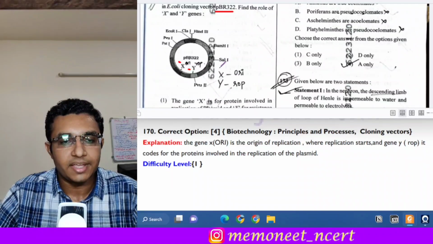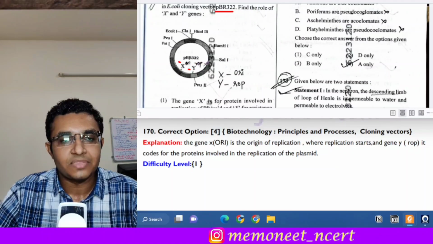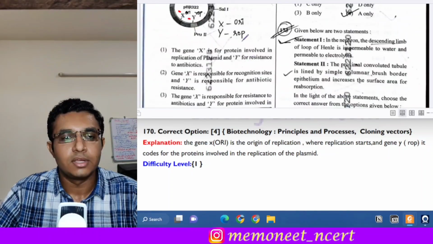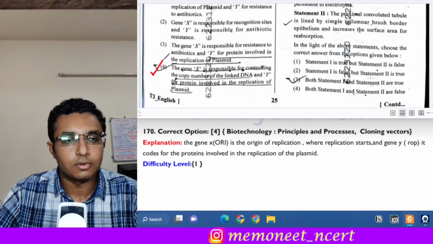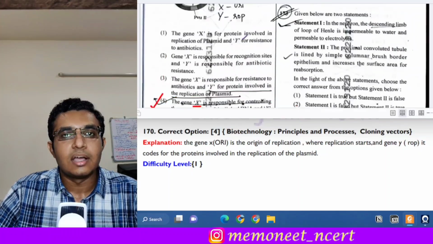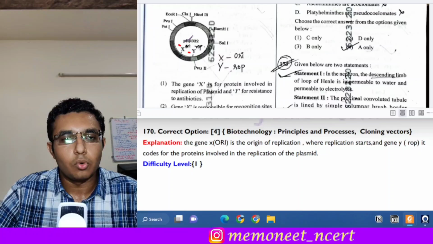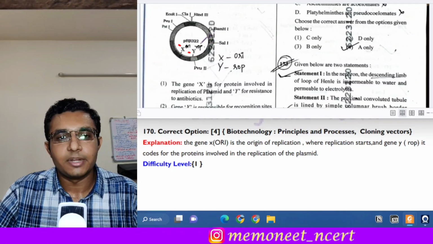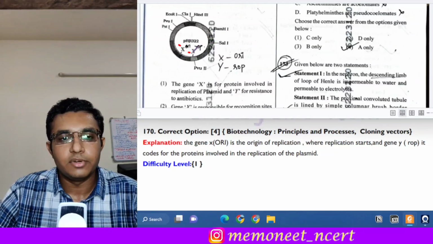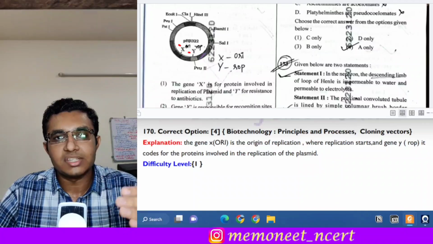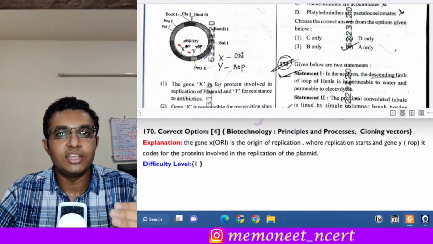So X gene is the origin of replication and Y gene is the rop, that is the replication of plasmid. So here the answer will be option 4, that is the gene X is responsible for controlling the copy number of linked DNA and Y for protein involved in the replication of plasmid. The ori site, that is the origin of replication, controls the copy number of DNA. So if there are many ori sites, then the copy number of DNA will be high.